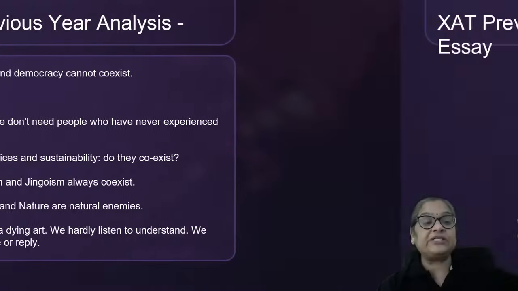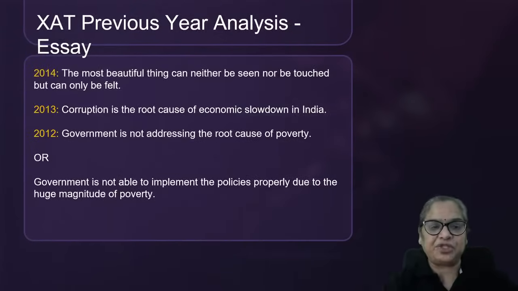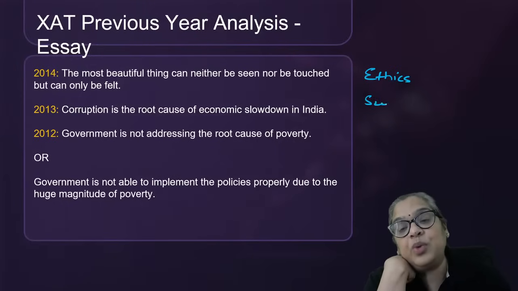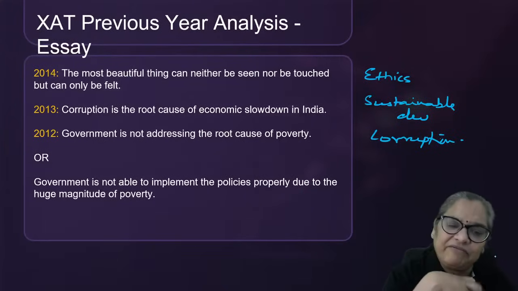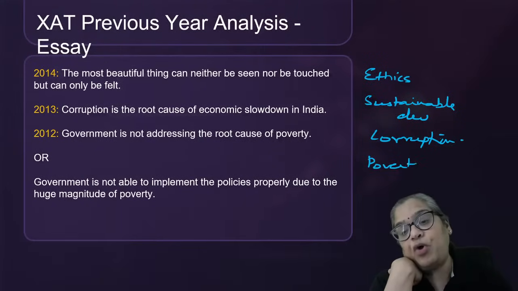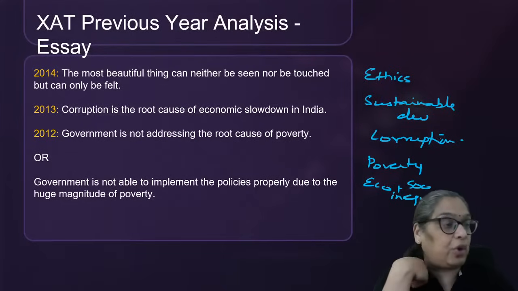All right. So these were some of the topics that we had in the past years. Corruption is the root cause of economic slowdown. I told you ethics is one topic you read about. Next one is sustainable development. And another common topic is, of course, corruption, in some form or the other. And social issues like poverty, economic and social inequality, and what can be done about it, and topics like that.